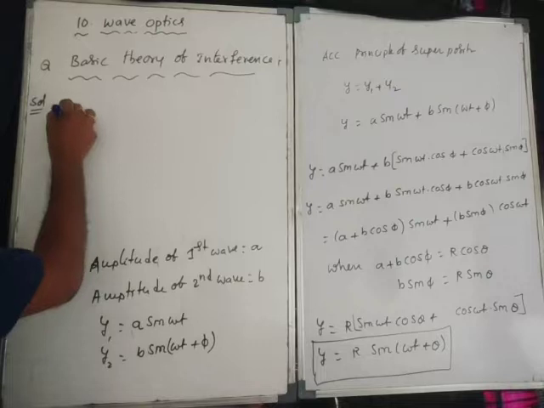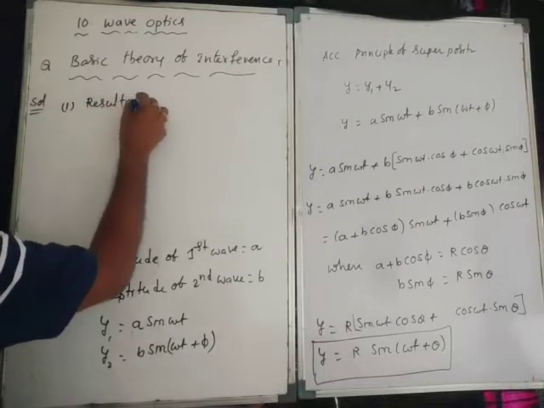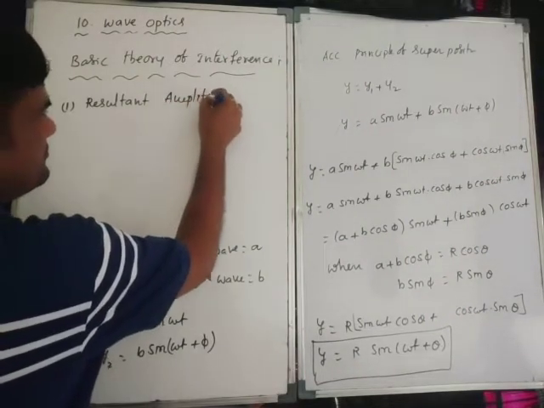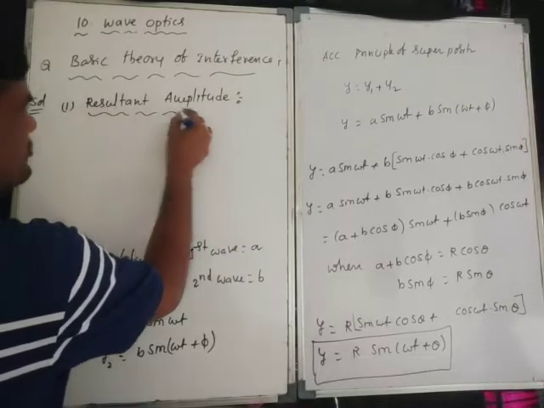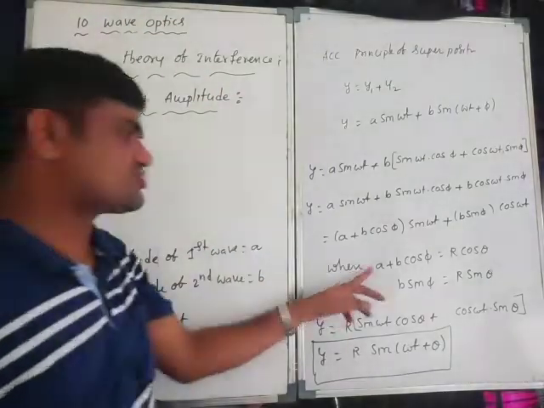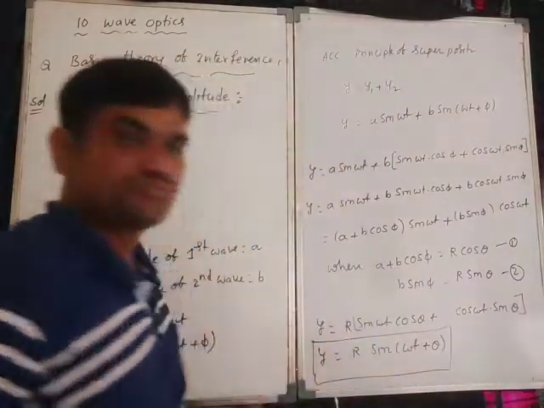Now I want the resultant amplitude. Resultant amplitude I want. For that purpose, I will take equation number 1 and equation number 2.